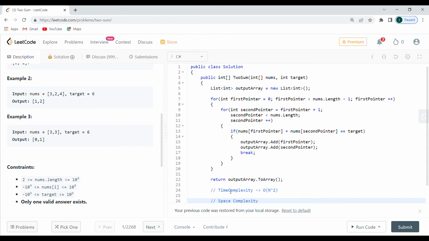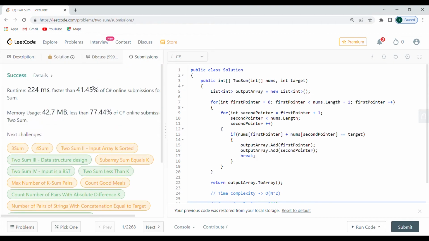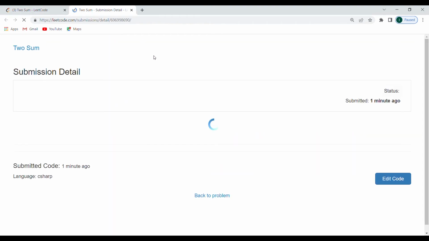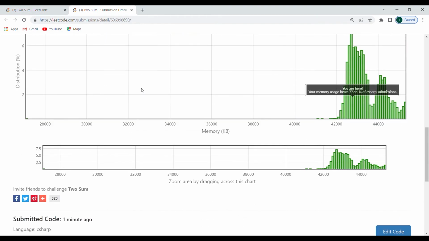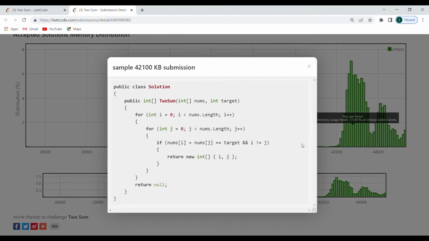Space complexity. So we did have a good space complexity, and it is because we're not using a dictionary, so we're not wasting any memory. It's just linear. I don't even know, by the way, who has the better memory usage of us. I really don't understand. So here is the memory usage, and here is the best one. So if I click that, I can't even click it, but let's click the better one.